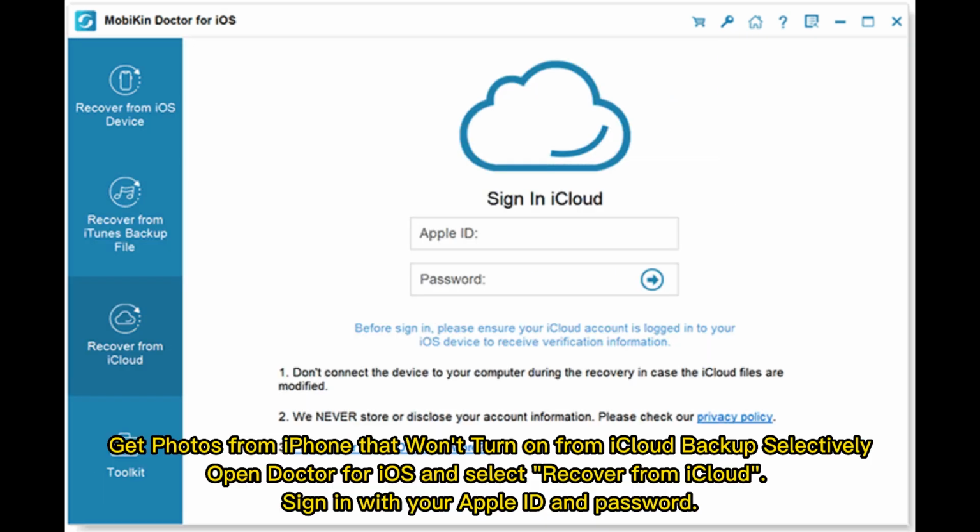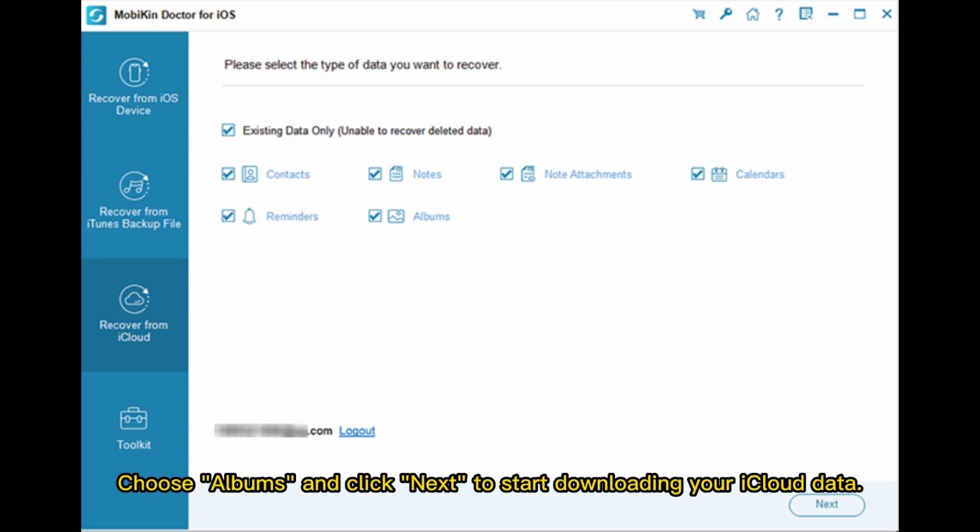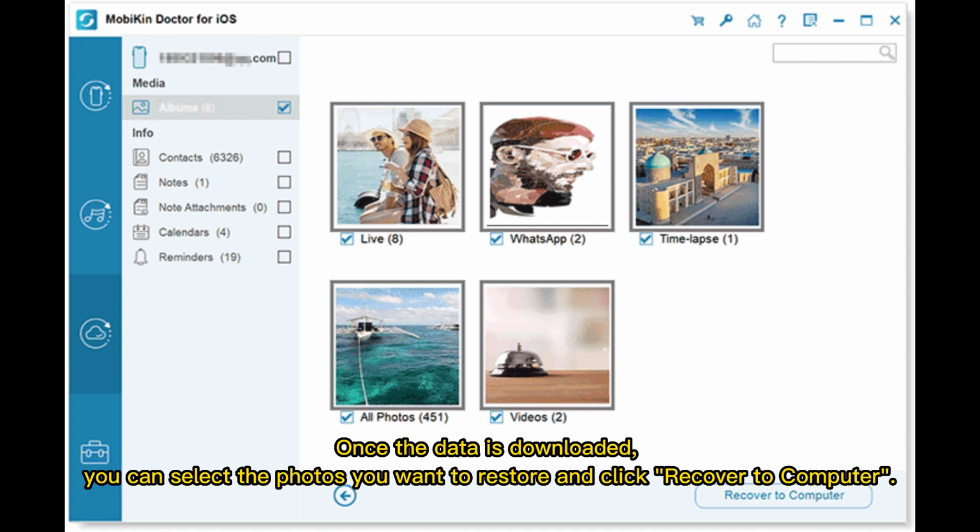Get photos from iPhone that won't turn on from iCloud backup selectively. Open Doctor for iOS and select Recover from iCloud. Sign in with your Apple ID and password. Choose Albums and click Next to start downloading your iCloud data. Once the data is downloaded, you can select the photos you want to restore and click Recover to Computer.